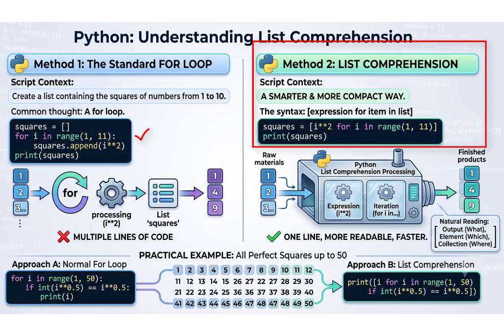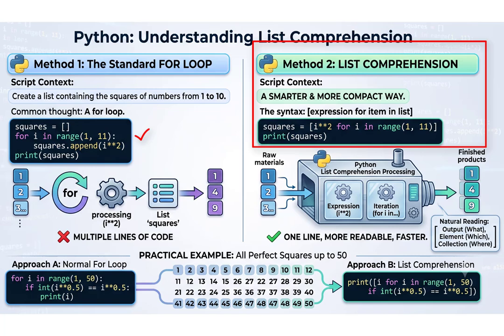The name itself tells us something. We are creating or generating a list in a smarter and more compact way. List comprehension is one of the most loved features of Python because it makes programs shorter, easier to read, and often faster to execute. Whenever data scientists need to create a new list from an existing collection, they frequently use list comprehension instead of writing multiple lines of code.